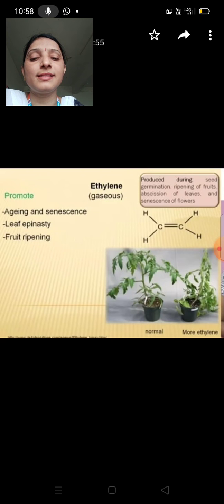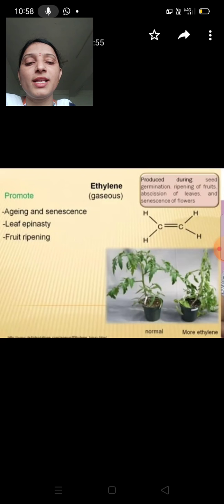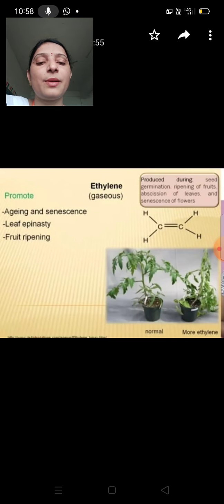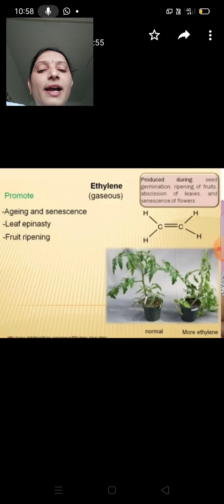And next, only one gaseous hormone. This is ethylene. The next phytohormone is ethylene. It is the only gaseous hormone. It is produced during seed germination, ripening of fruits, abscission of leaves and senescence of flowers. Seed germination and fruit ripening, you know also.